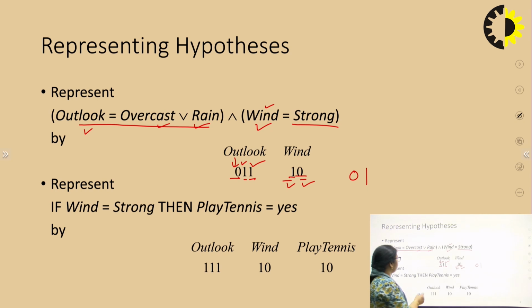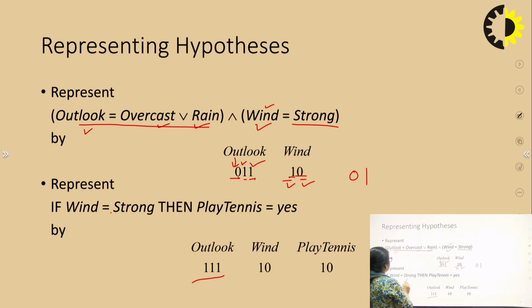Now if I take this example, what is the situation? Wind is strong, it means outlook could be anything. It could be overcast or rainy or sunny. So all 3 bits are 1.